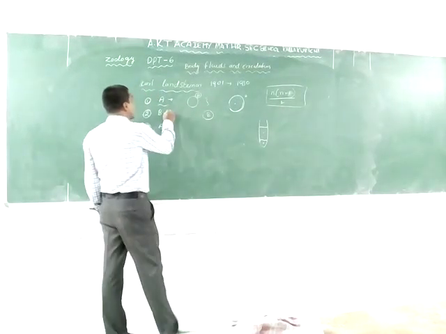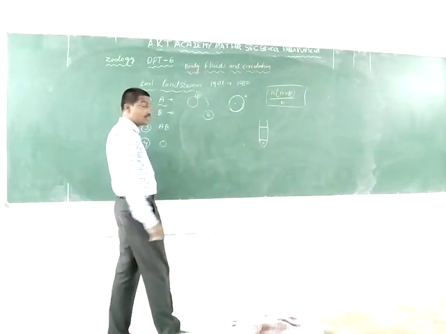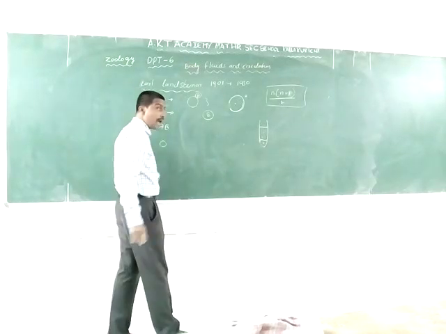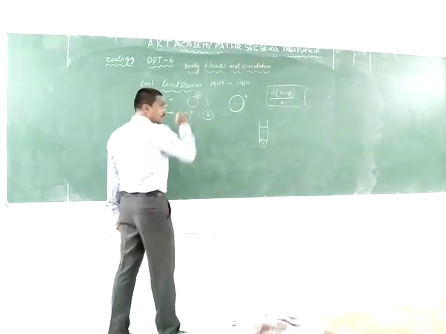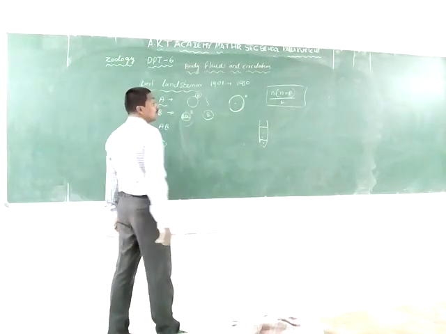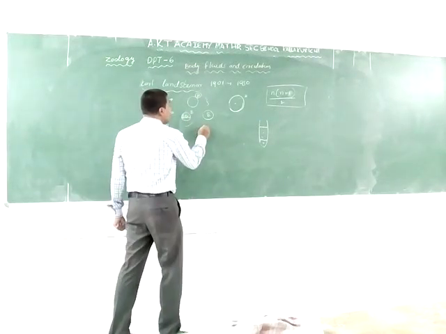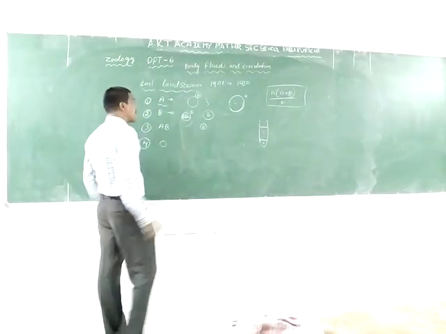The next one is the B blood group. This blood group has antigen B present on the surface of the erythrocyte, or RBC, and antibody A present in the plasma. It is known as B blood group.